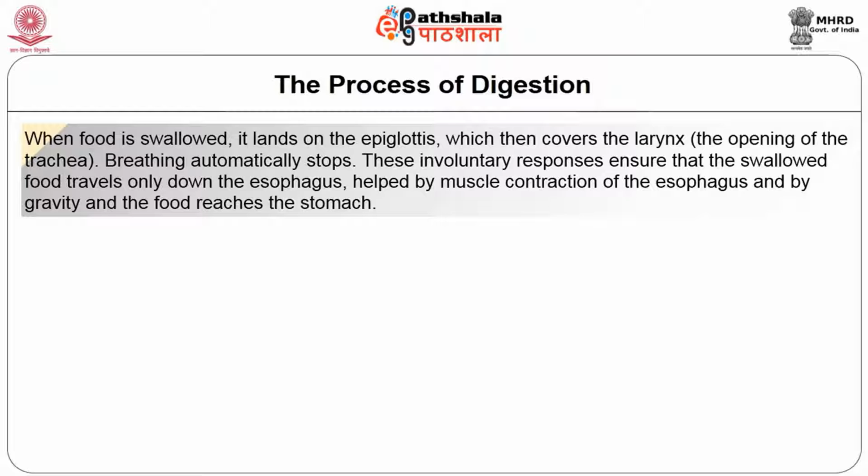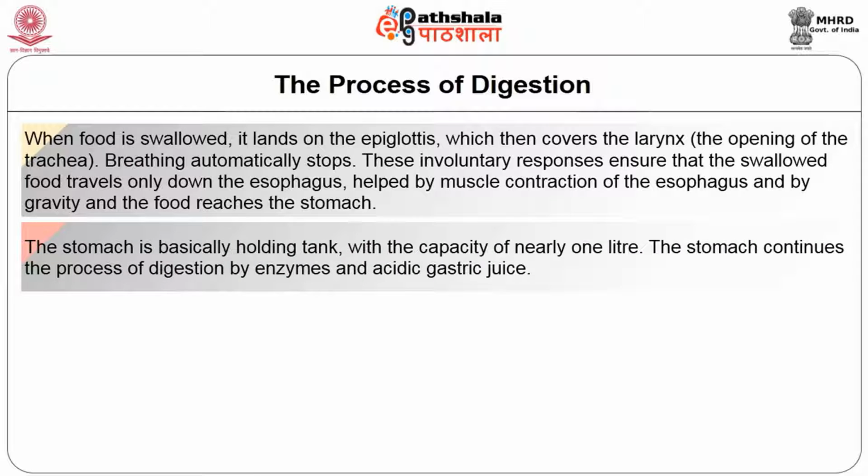Breathing automatically stops. These involuntary responses ensure that the swallowed food travels only down the esophagus, helped by muscle contractions of the esophagus, and the food reaches the stomach.